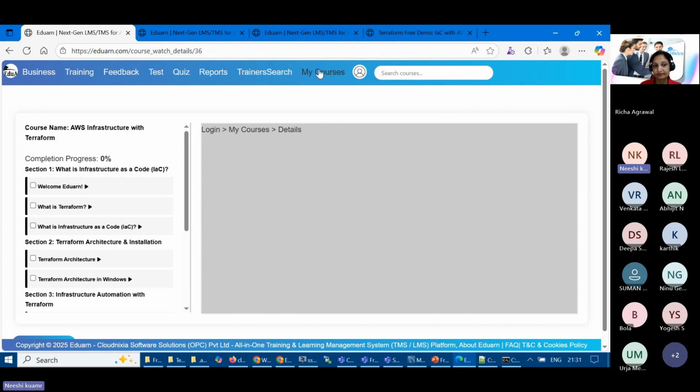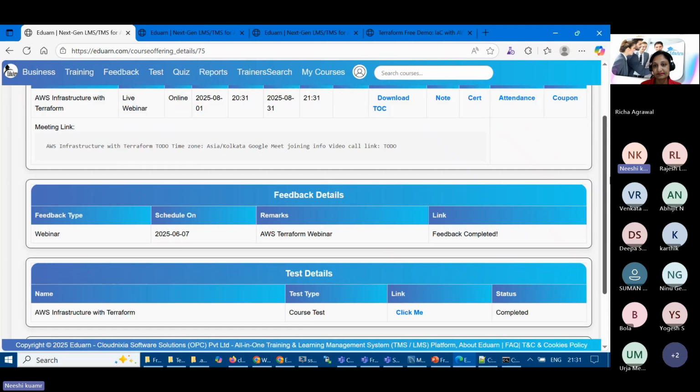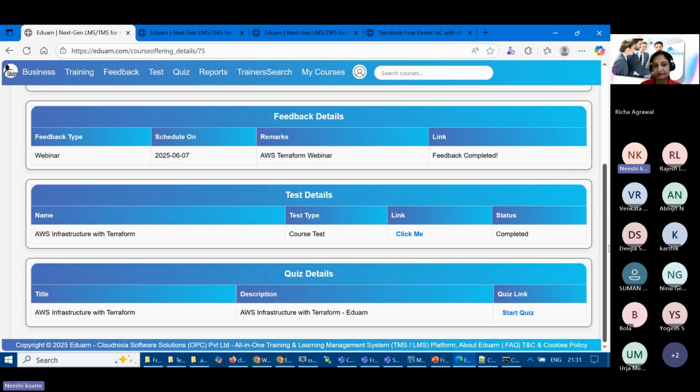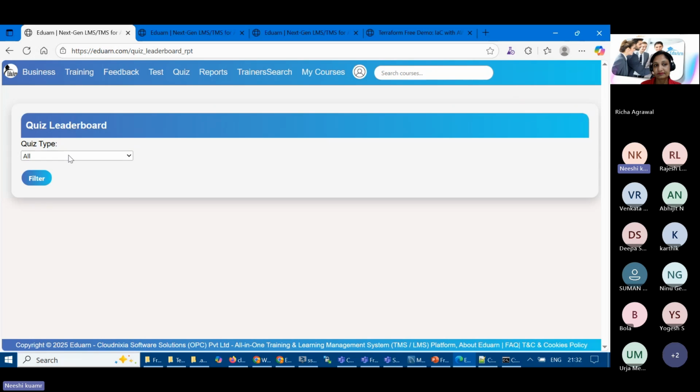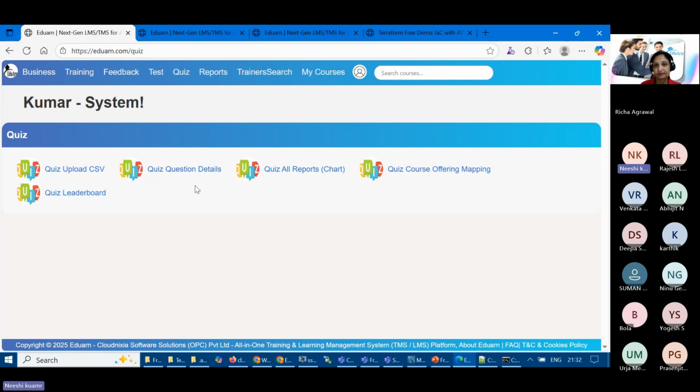And more than that, we have a quiz and a test. Once you sign up for the actual course, a minimum of 10 quizzes will be there, and a subjective test will be there. You'll have feedback options too. You have to do the quizzes and tests, and then your name will be on the quiz leaderboard. Top leaders get a 5% discount. Let's say I go for cybersecurity or any training: if there is a quiz and you are on the leaderboard, you will get another 5% discount in the upcoming next course.